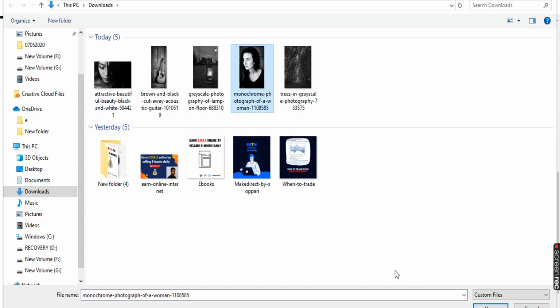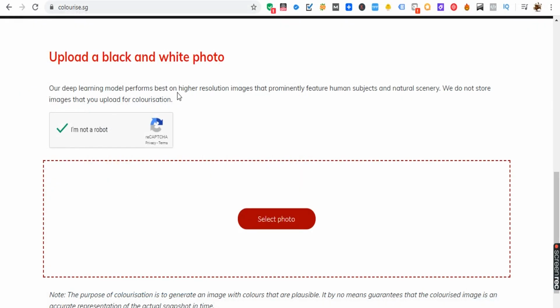There are a lot of photos we would be getting from Freepik, but while you're marketing on the other platforms to make money, you would be getting exactly this kind of photos, completely black and white photos. So you need to make those images into color, and I'll show you exactly how it would be done with just a single click. So I'm just going to upload this image into this colorize.sg website. It's getting uploaded, and I'll show you exactly how it would be done automatically.